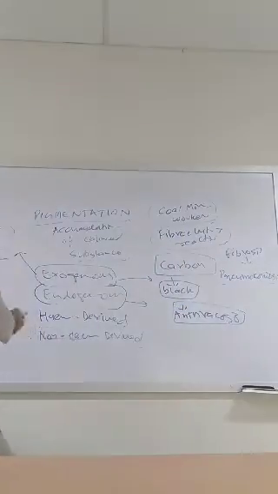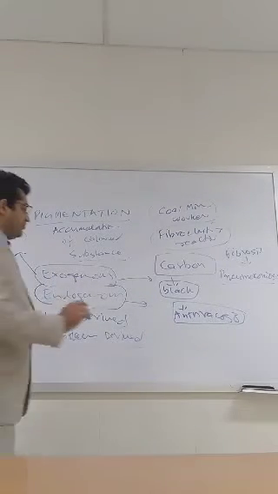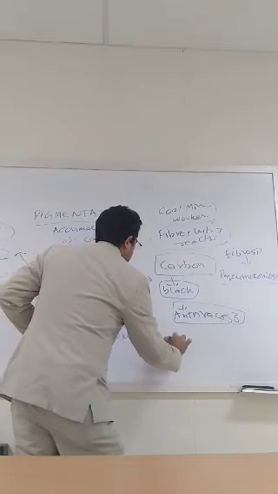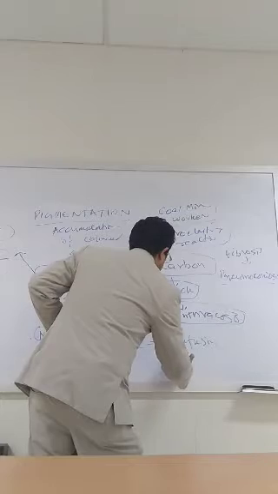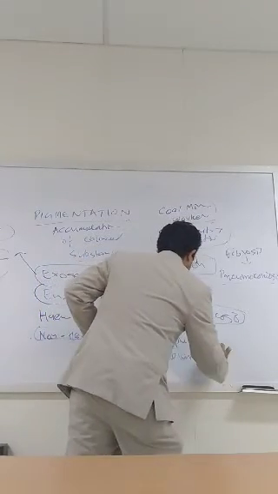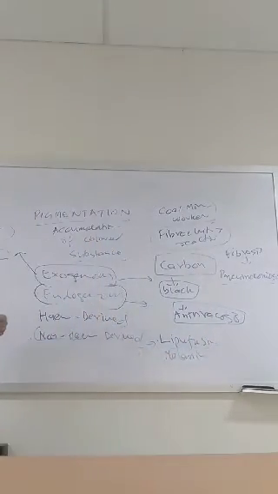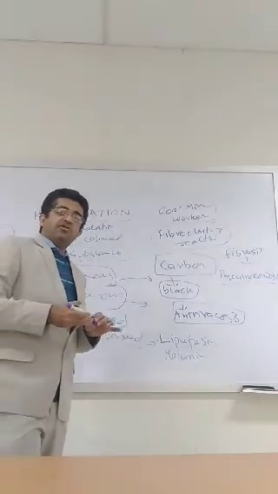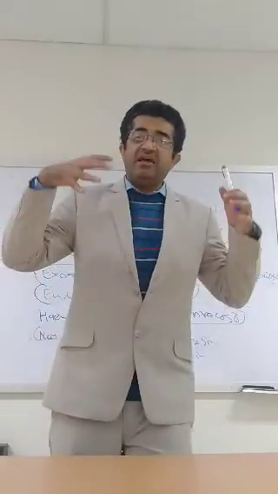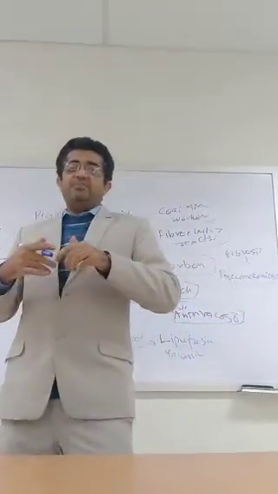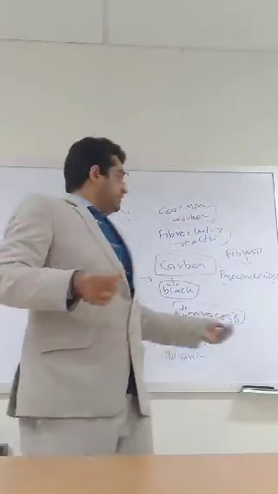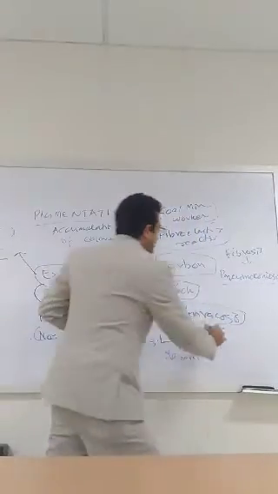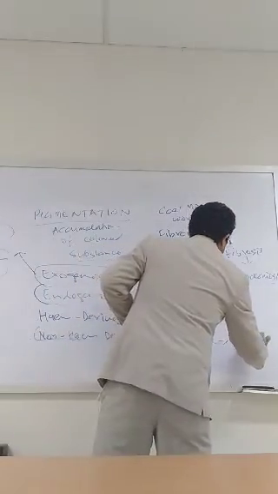First we discuss the non-heme derived. The most important non-heme derived color substances are lipofuscin and melanin. Lipofuscin and melanin are the two colored pigments which are produced in the body. We are not acquiring them through the environment. They are produced within the body, but they are produced in an abnormal fashion, which ultimately causes abnormal pigmentation in the body. Like lipofuscin, which is also called wear and tear material.